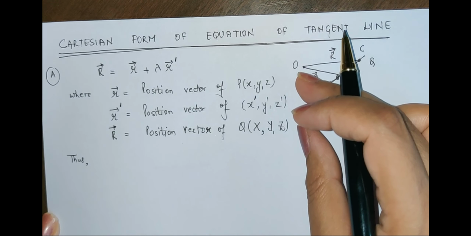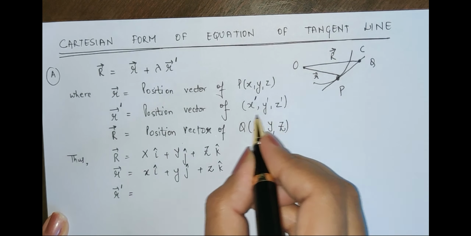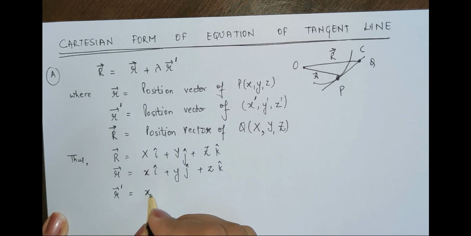What is my capital R? It is capital X i cap, capital Y j cap and capital Z k cap, right? Similarly I can write vector r as small x i cap plus small y j cap plus small z k cap, and the last one is r dash. We know the position vectors, so it would be x dash i cap, y dash j cap and z dash k cap. So these are the vector forms of all three vectors. Now I will put everything in equation number A.